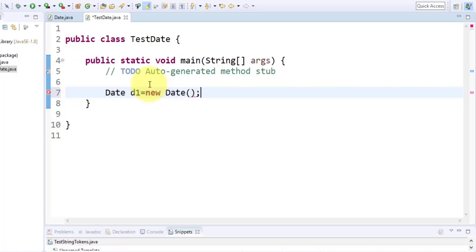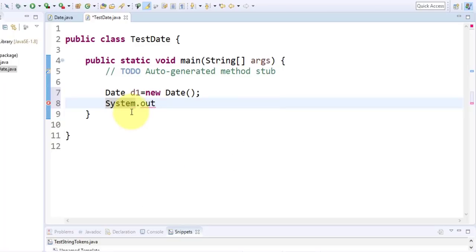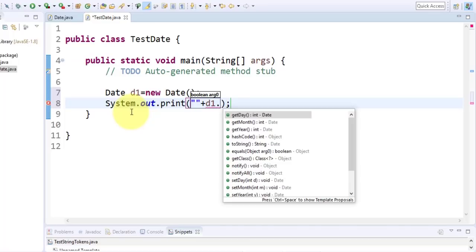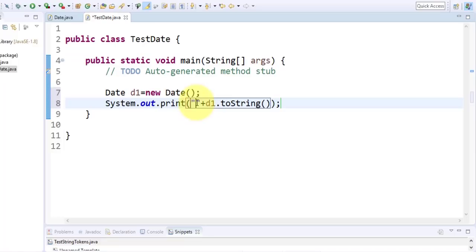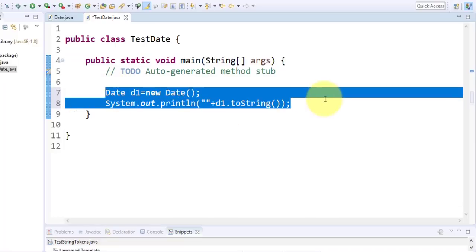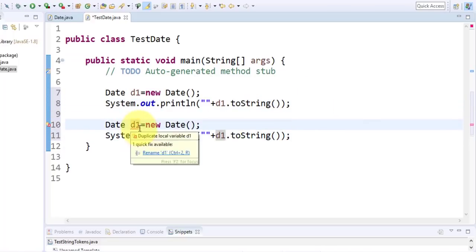So I create an object using the parameterless constructor, and then suppose I write here a SOP statement, System.out.println, and suppose here I go like this: d1 dot toString. So whatever the data is available for toString, it will print. So I go with the println. This is for the second object, this is for d2, right? And suppose here I pass